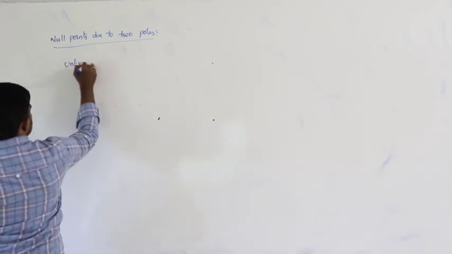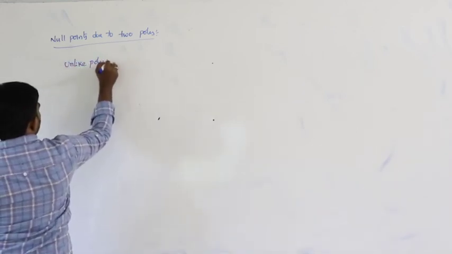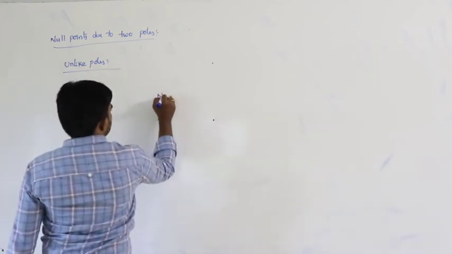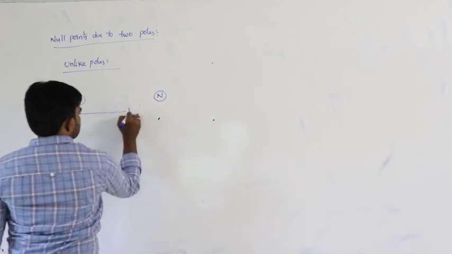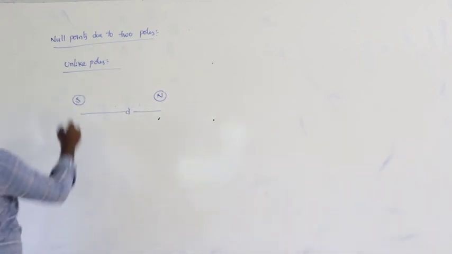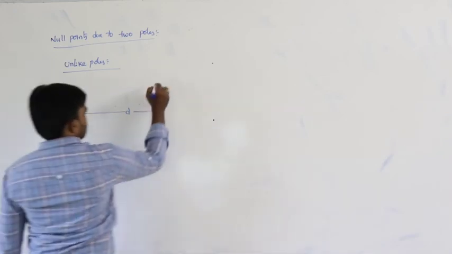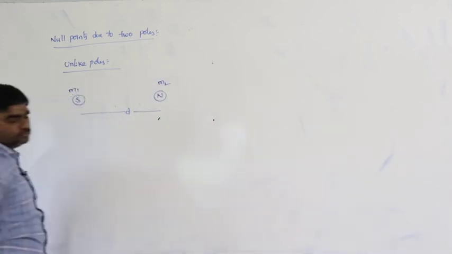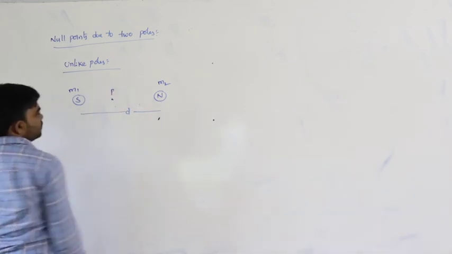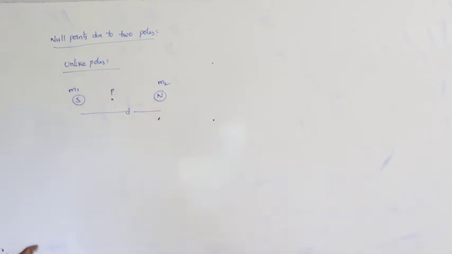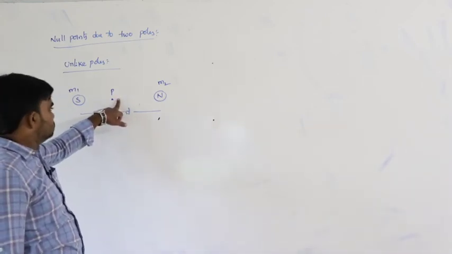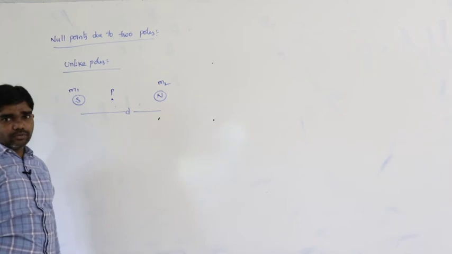For unlike poles, let us say one pole is south pole, one pole is north pole. Let us say the distance between these two is d. Let us say this pole strength is m1 and this pole strength is m2. For example, I am considering the point P is the null point. Our assumption is, let us say point P is the null point.